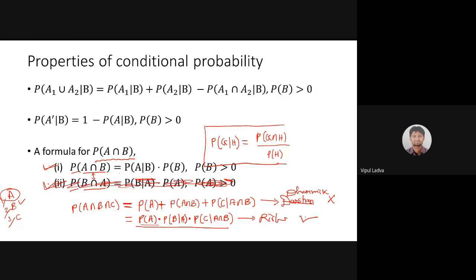Under the condition that A has already occurred, we find the probability of B. And in a similar fashion, when we reach event C, A and B have already occurred, which means A intersection B will be in our condition, and we will be finding the probability of event C. So that was the formula which I had already discussed previously.